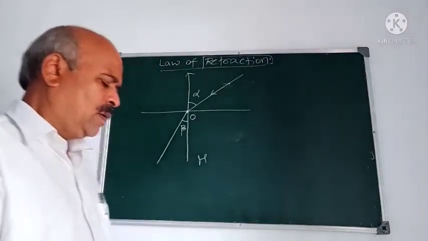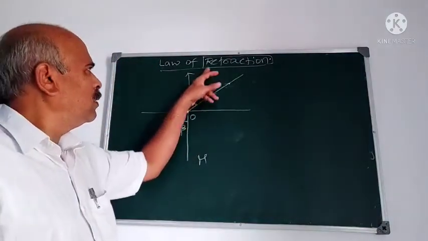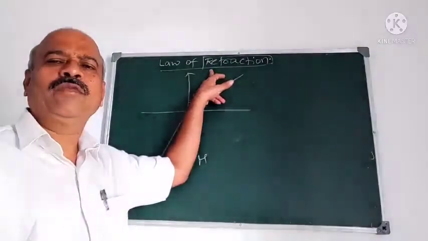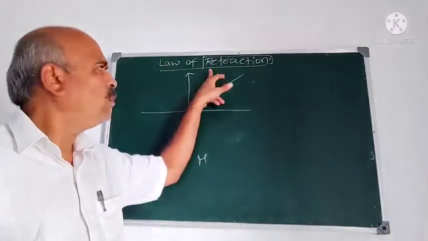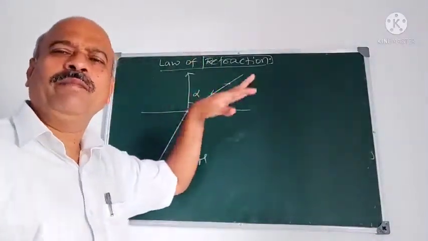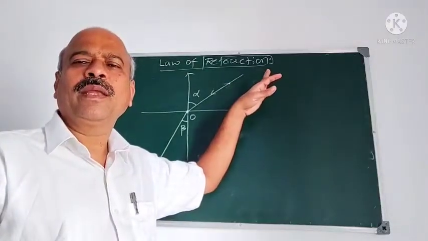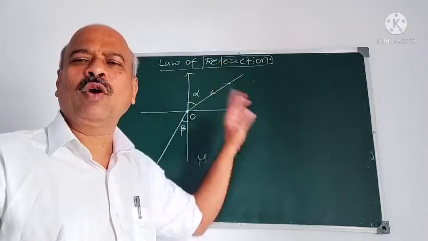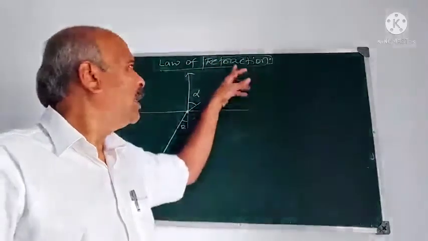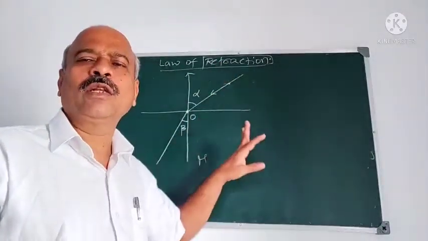Now we find the law for this refraction. The law of refraction is nothing but a model, a mathematical model. I explain it using calculus.